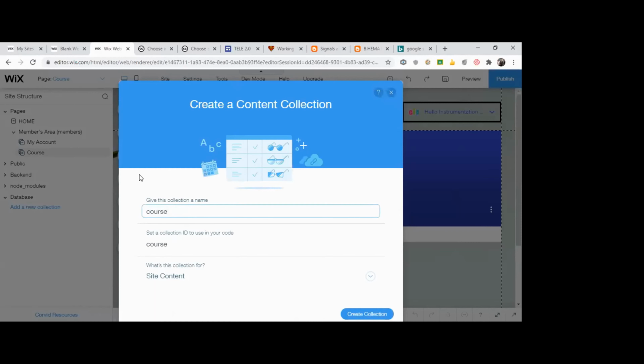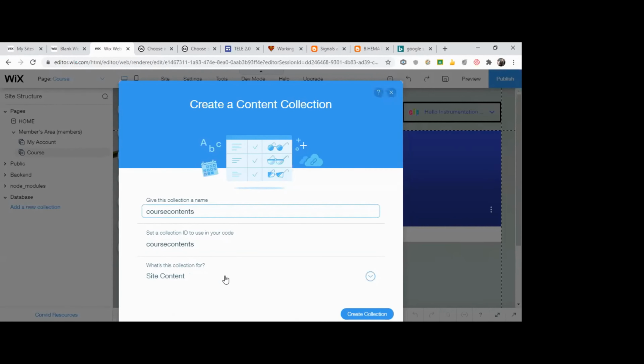So I want to give course contents. Okay, you should not have any space. It should be continuous. It's like a variable actually. It's the name of the database. I'm giving it as course contents.